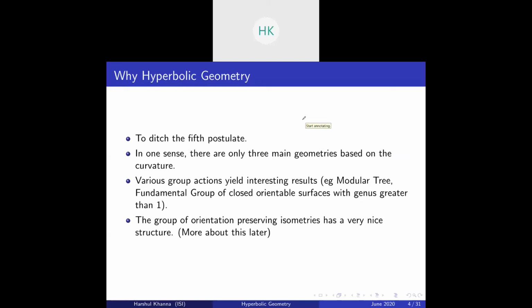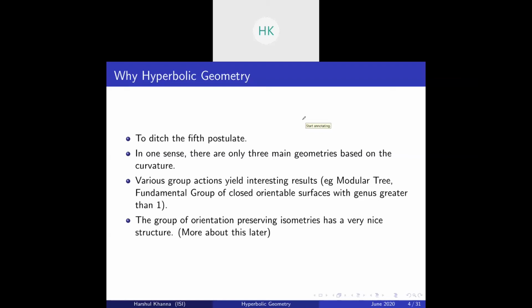Also, another motivation for hyperbolic geometry is that various group actions yield interesting results. Group actions on Euclidean geometry are very vanilla, so you don't have interesting spaces resulting from it. But group actions on, let's say, the hyperbolic plane, I'll define the hyperbolic plane in some time, you will see that it has very interesting results.